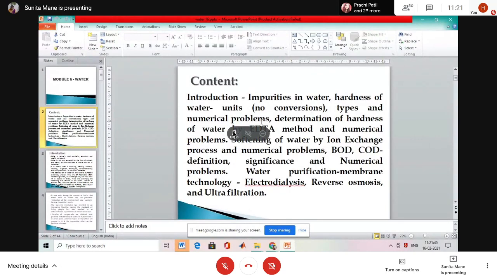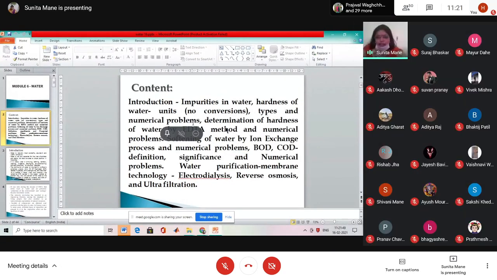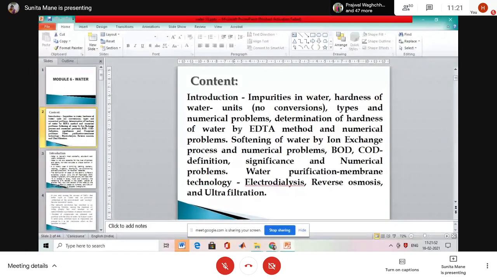Then units, conversion, types, and numerical problems based on water hardness. Determination of hardness of water by the EDTA method, which is also a practical, and numerical problems based on this. Softening methods of water by only one process, the ion exchange process, and numerical problems based on the ion exchange process, which ask for 6 marks in the examination.